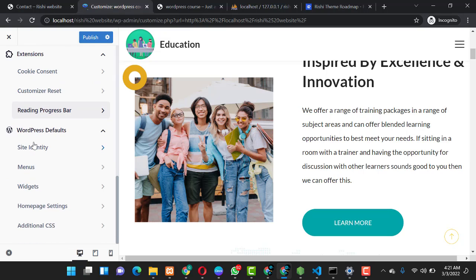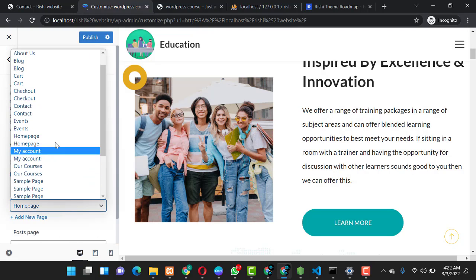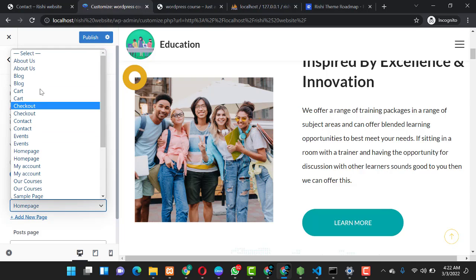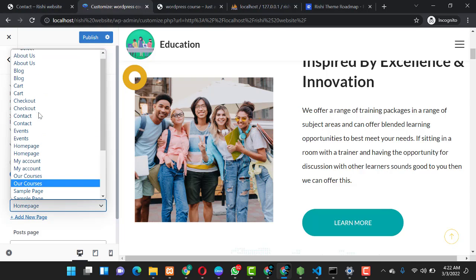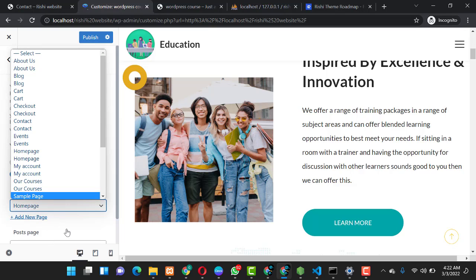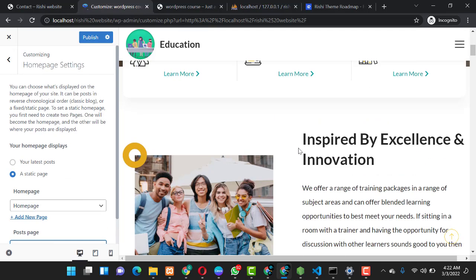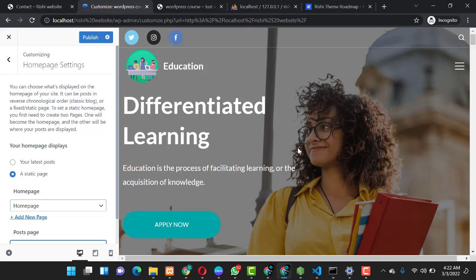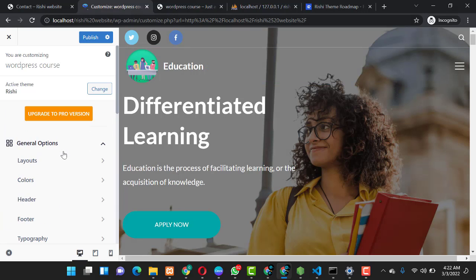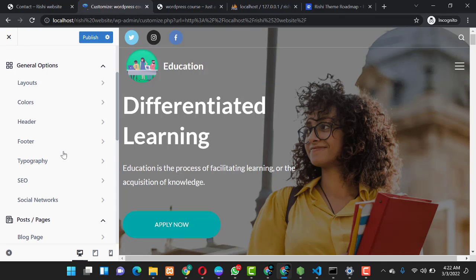Okay guys, so you can still check on other stuff that is present. You can go to the home page setting, and you can make your home page be any of these pages, depending on which one you want. So guys, we are done with the customization phase, and here we saw how you could customize your header and your footer. We saw how you could also go to site identity and change some stuff. We saw how you can edit the typography, how you can change colors, and you change your layout depending on how you want your website to look.